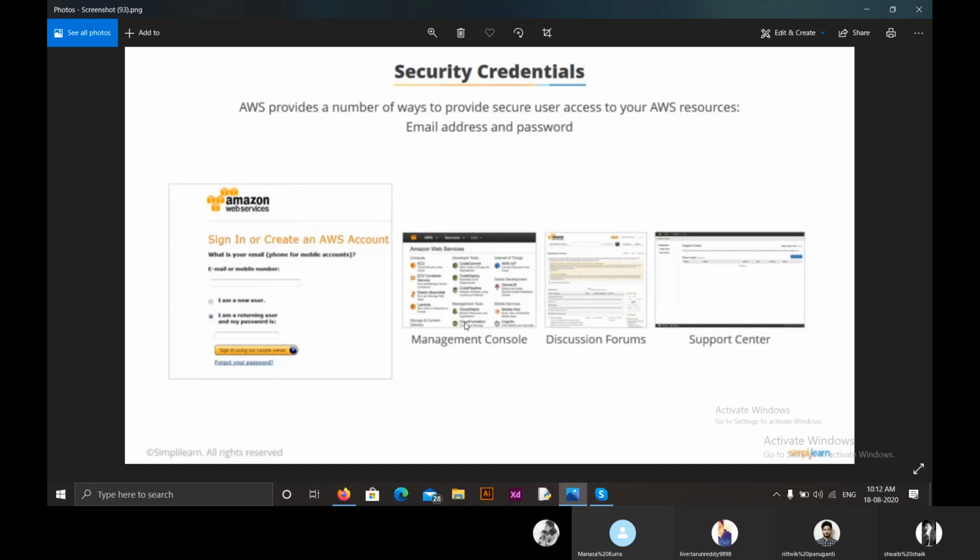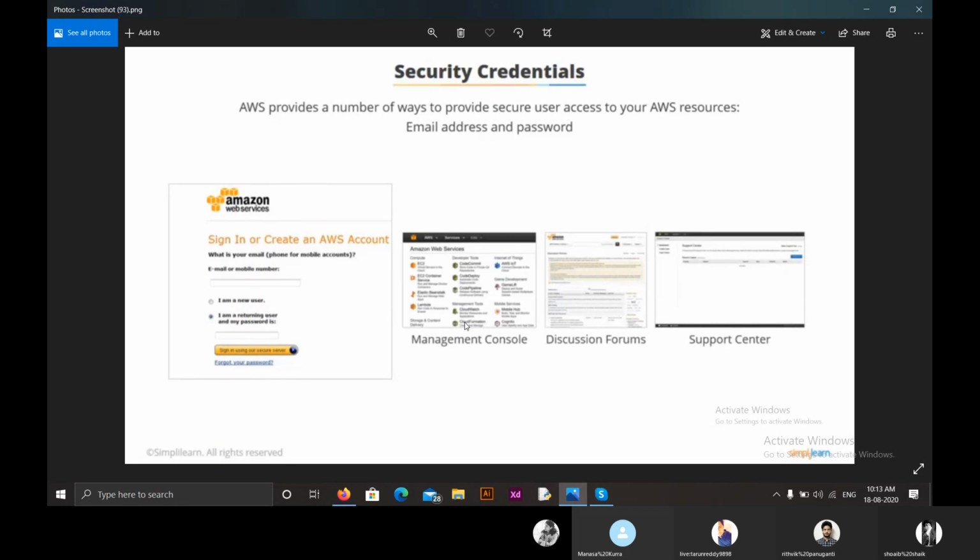This is created by the end users who use the resources provided by the admin, or the admin can create a username and password for them. Using this each user can have their own passwords, and in the management console they can access only a few services that are provided to them, and they can access discussion forums and